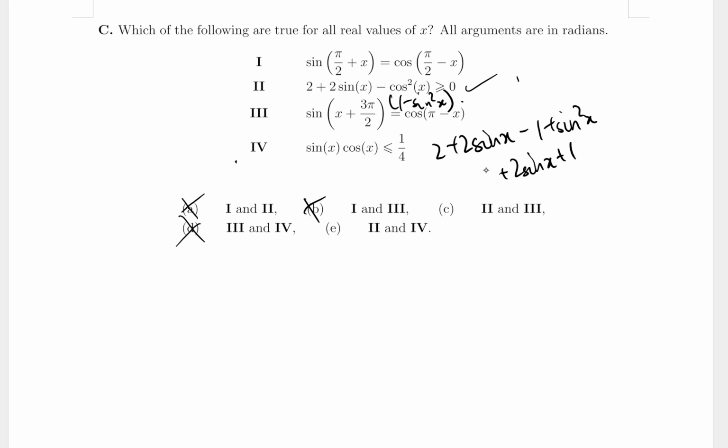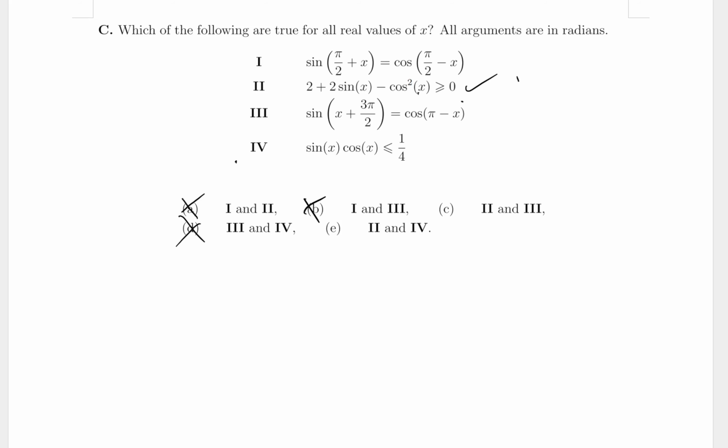Let's go 3, shall we? So, okay, let me get rid of this so we make space. And 3 is sine of x plus 3 pi on 2 equals to cosine of pi minus x. Okay, so this again, 3 pi over 2, 3 is odd, right? So it makes it antiphase. So sine has become some sort of cosine x. And this is a cosine, well, this is pi, right? So pi makes it in phase. So cosine is still cosine. So 3 is definitely possible. Okay, so we now have to check.